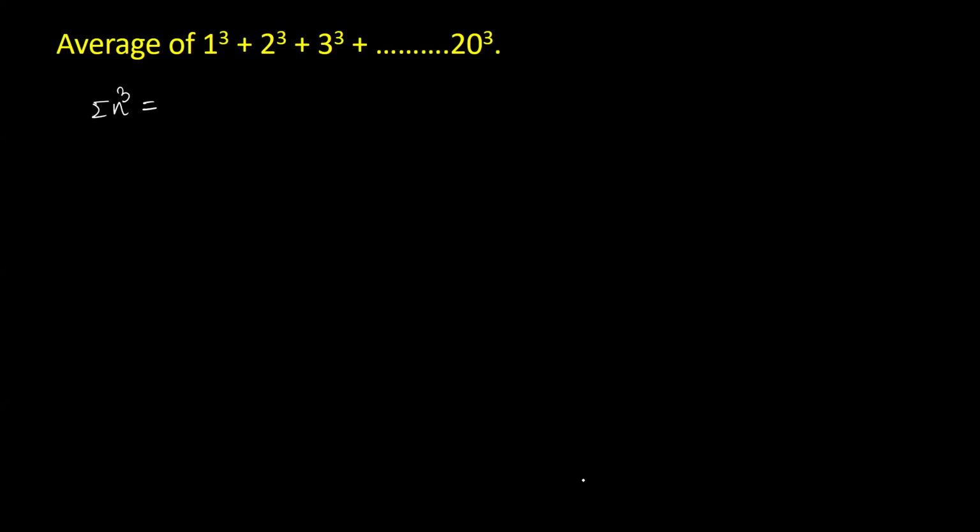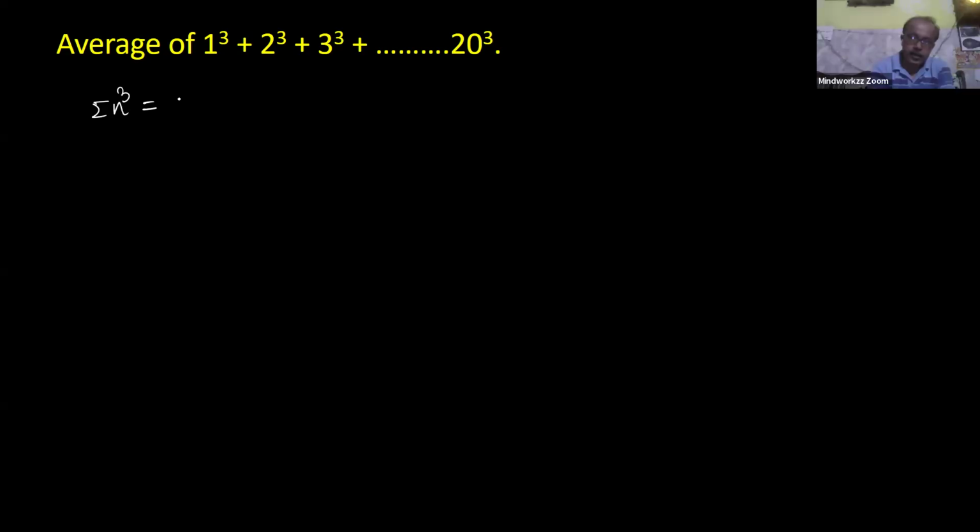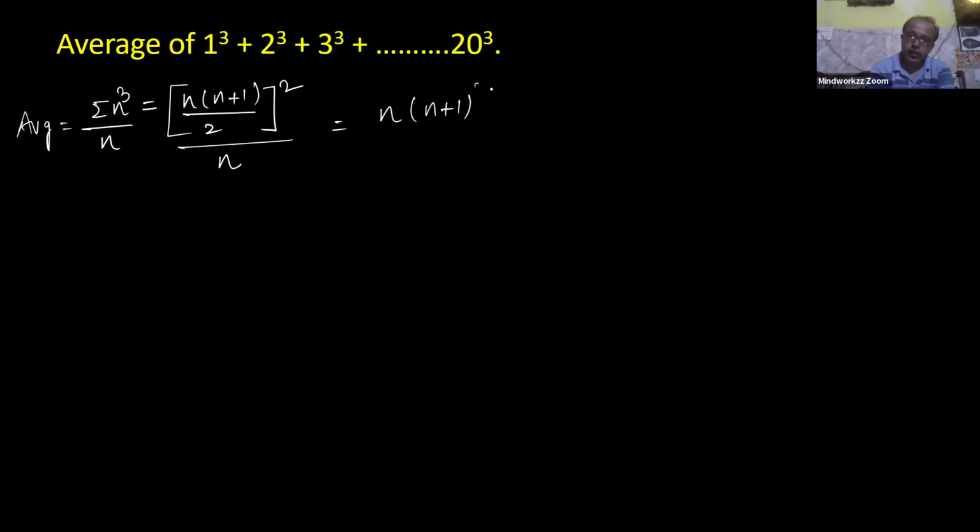So I don't know the formula for this. The summation n cube is n plus 1 divided by 2 complete whole square. And to get the average value, divide by number of terms also. So divide by n also. It means average in this situation is n plus 1 whole square divided by 2. Yes, I think correct answer is 2205.